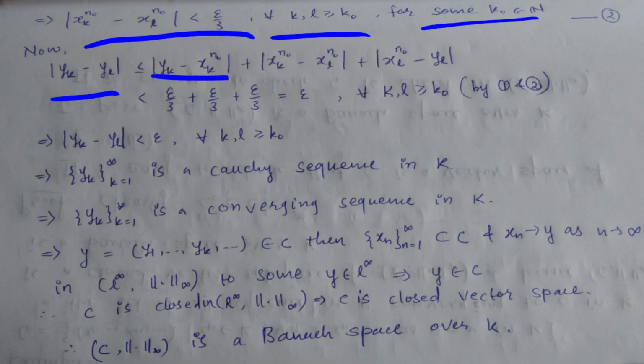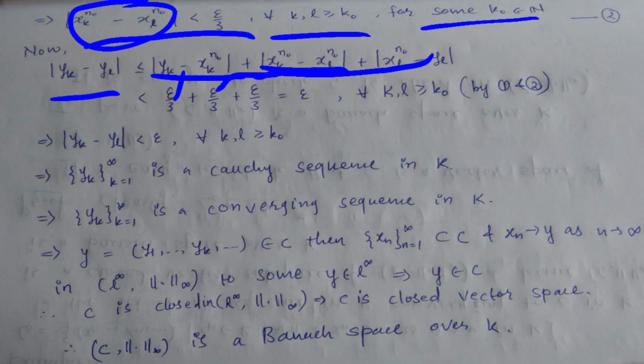But here we have earlier proved that the first is less than or equal to epsilon by 3, and also proved that this middle modulus is also less than epsilon by 3, and from here you know that this is also less than epsilon by 3. So epsilon by 3 plus epsilon by 3 plus epsilon by 3 will give epsilon. So now you know why I am taking epsilon by 3, right? It is not necessary to take epsilon by 3, you can take epsilon by 2, right? But the sum is less than epsilon.